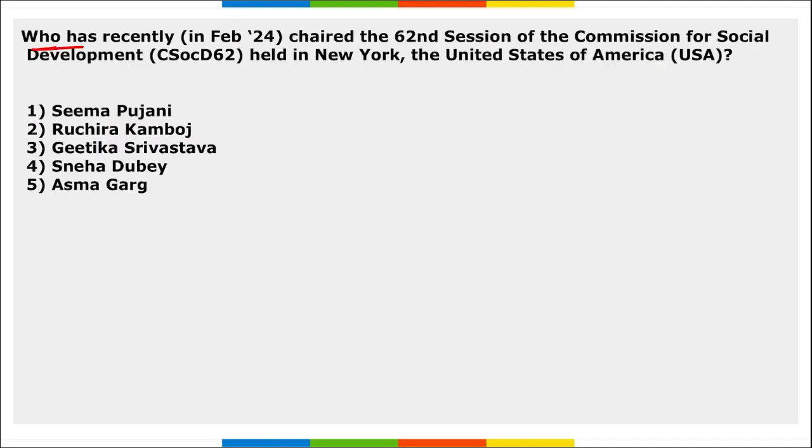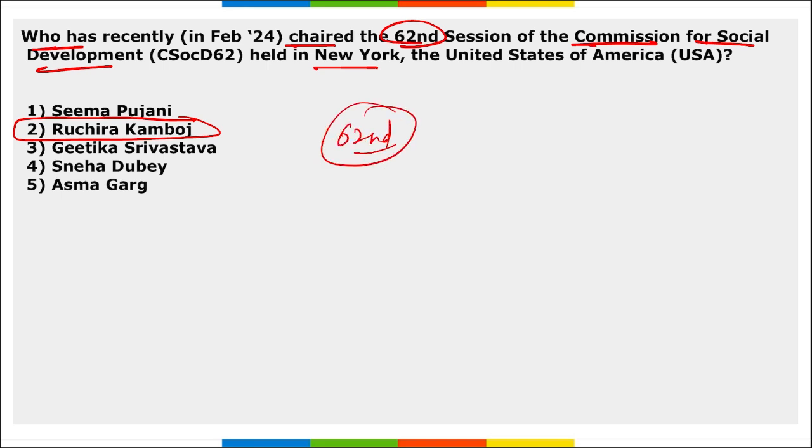Next, who has recently chaired the 62nd session of the Commission for Social Development held in New York, USA? So remember, Ruchira Kamboj, who is India's permanent representative to the UN, has recently chaired the 62nd session of the Commission for Social Development that was held in New York, USA.